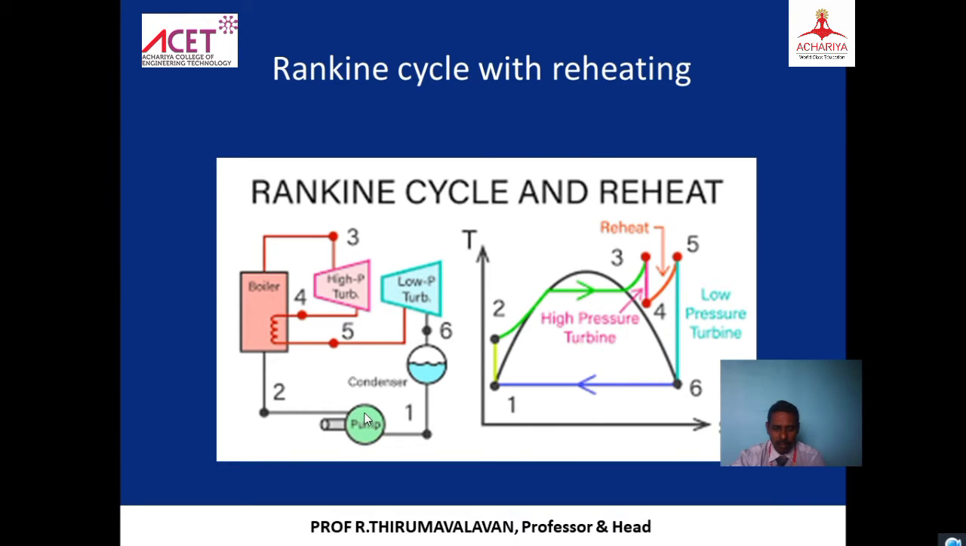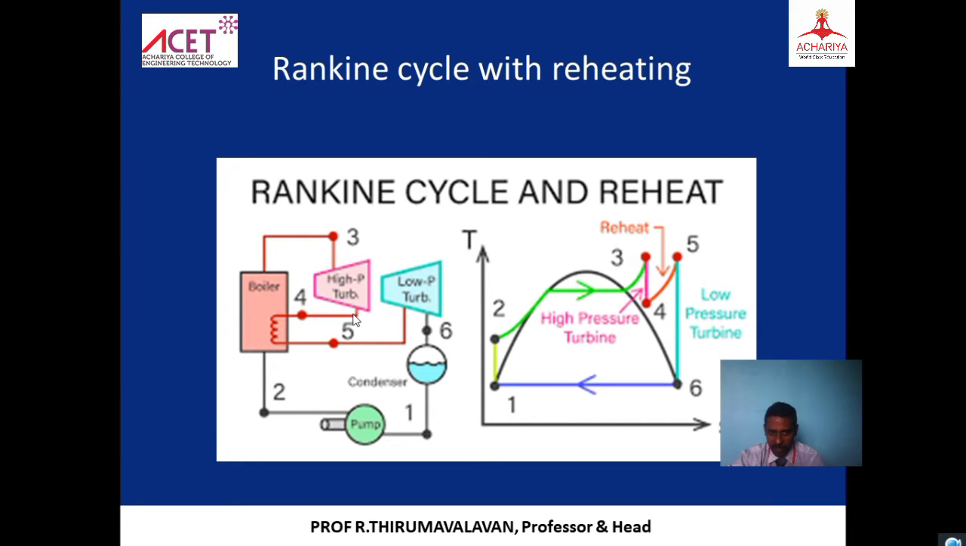See here, at point number 1, pumping takes place, right? It reaches point number 2, then it goes to the boiler, and from the boiler the temperature and pressure are raised, right? Then it is expanded, coming out at point number 4. Before, it was reaching the wet condition, but still in the curve we can see the steam is in the dry state.